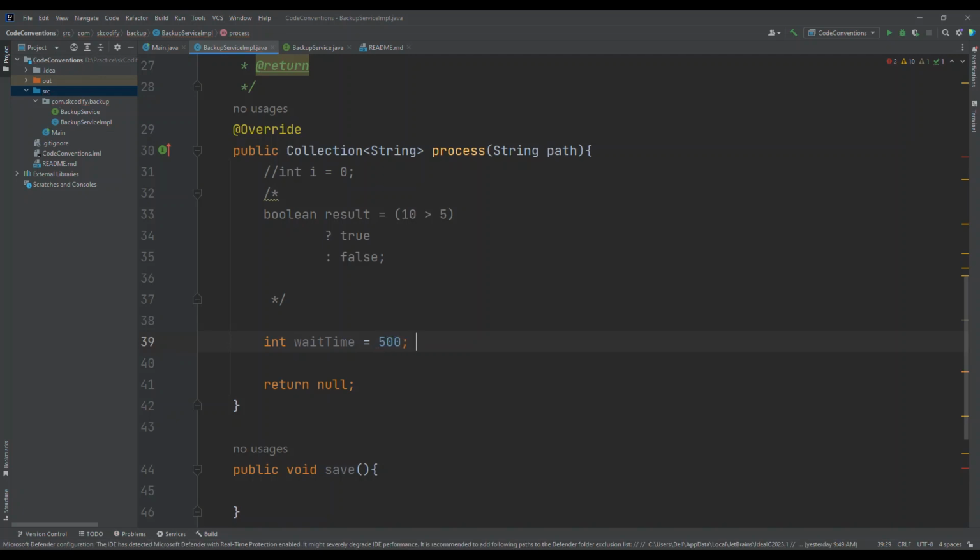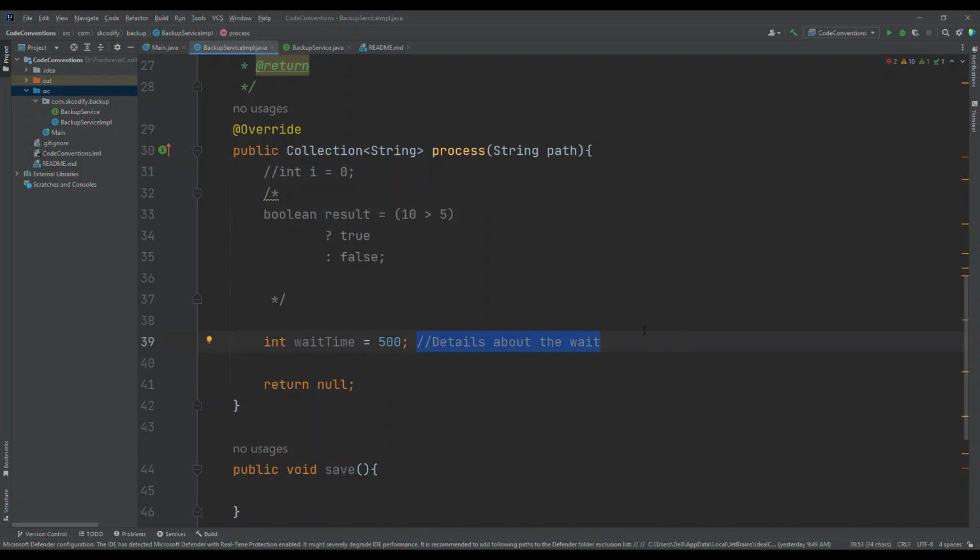Here this implementation comment can be used to give the details about the wait time: what is the reason to take this 500 milliseconds. So providing a little detail. This implementation comment is used for commenting out the code and commenting the details.